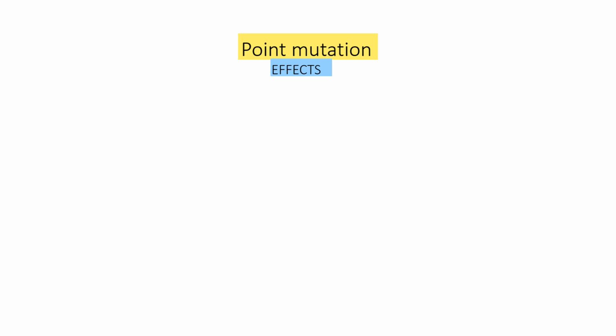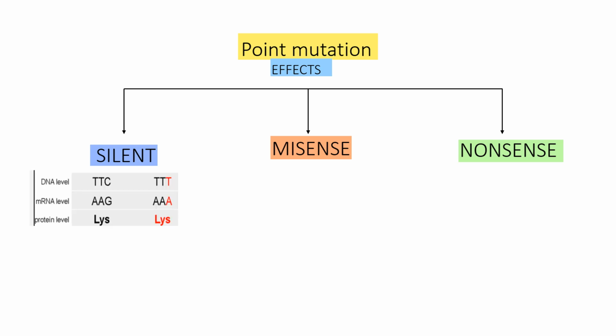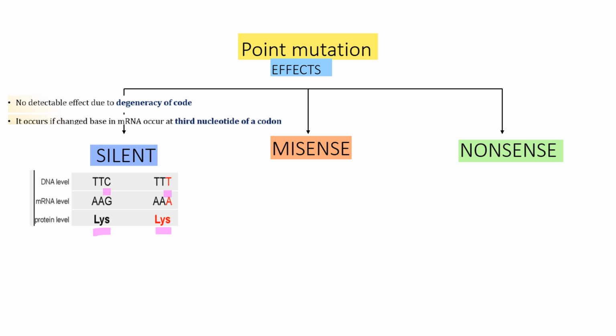Let's discuss the effects of point mutation. It can be of three types: silent, missense, nonsense. We'll try to understand this with the help of related examples. In silent mutation, a change in base from cytosine to thymine will not result in any change in the amino acid. The amino acid will remain the same. This occurs due to the degeneracy of code and mainly when the third base is changed.